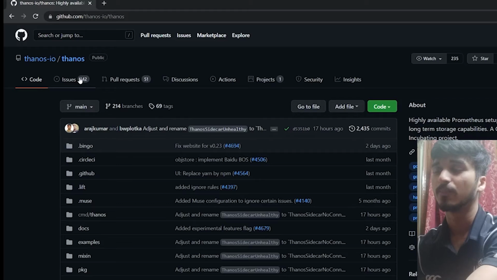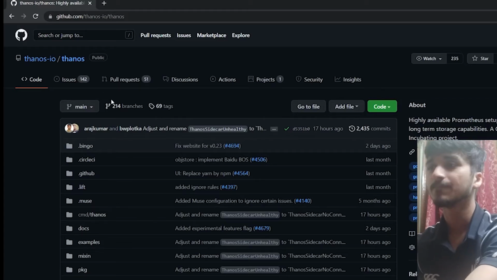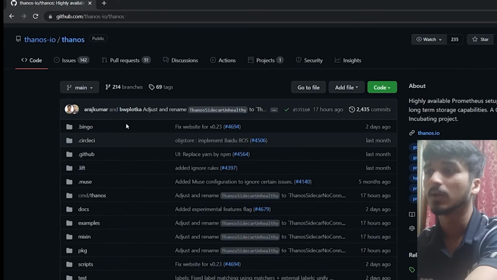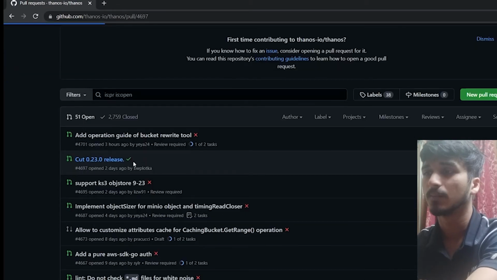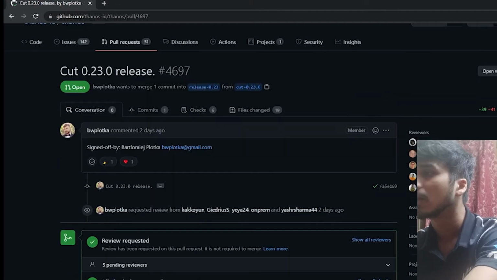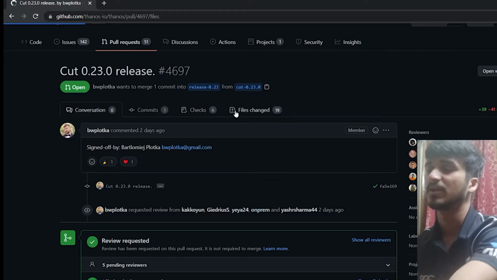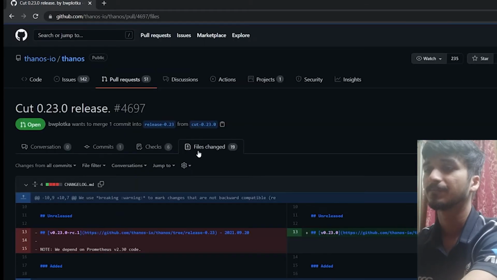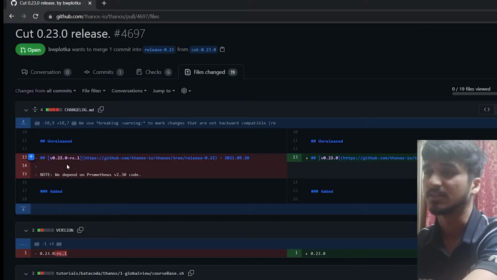There are issues, there are pull requests. We'll go into that later on, don't worry. If I open a pull request, for example this one, I can see the changes. Where are the changes? Files changed, right? If I go to files changed, I can see that. Very good, see this.